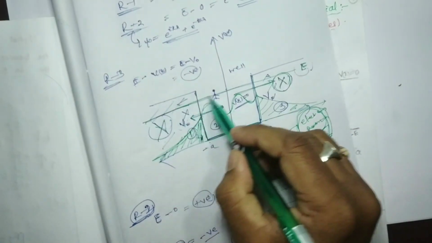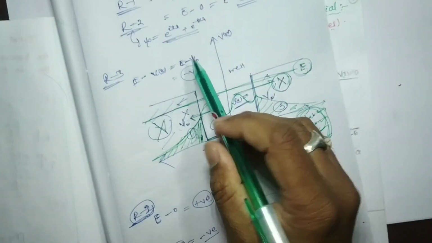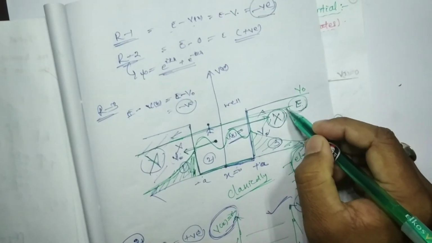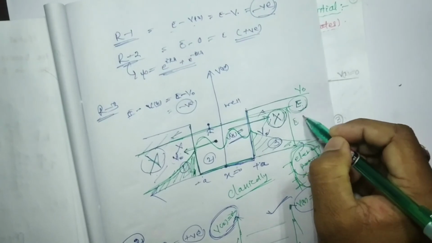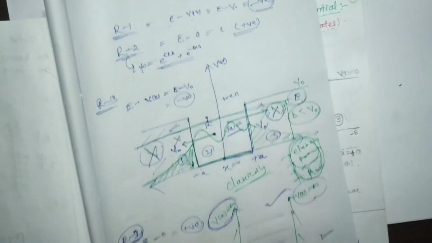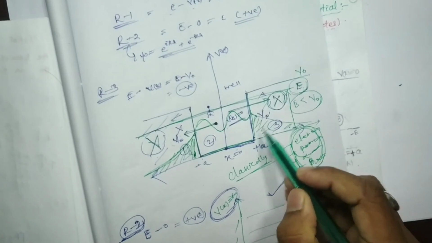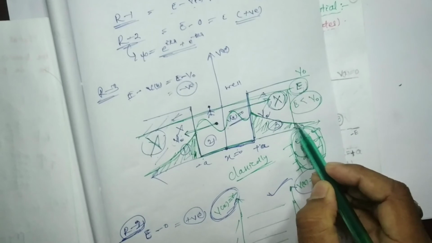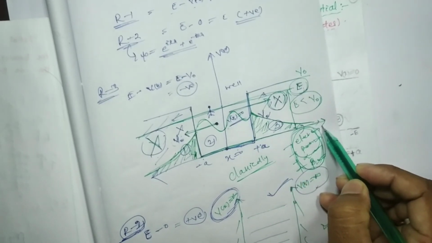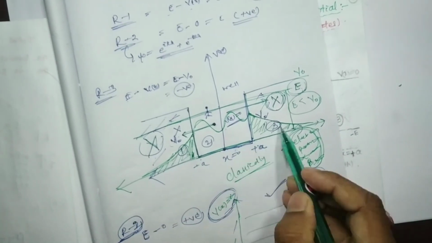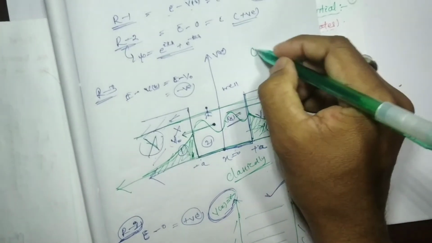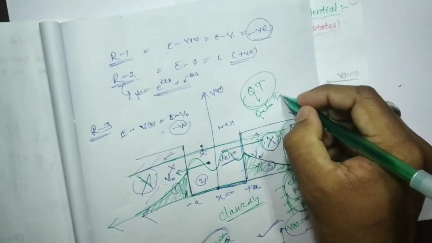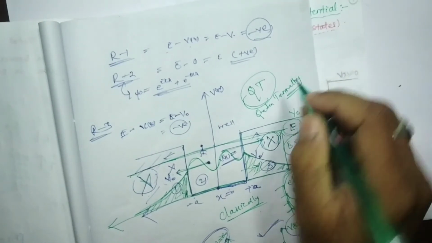So for this situation, when E is less than V0, this is your V0 height, this is your E height. Even if E is less than V0, according to the quantum mechanical point of view, we can find some probability in this region, but it decreases with distance, this side and this side also. This is nothing but what is called quantum tunneling, what we discussed in our potential barrier.